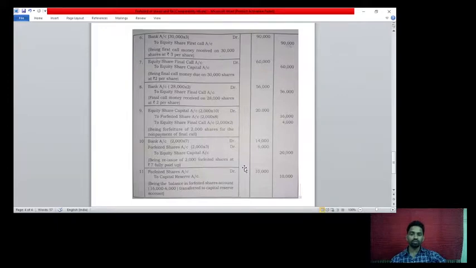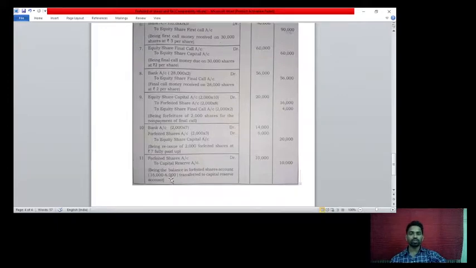Now this transaction is for the transfer to the capital reserve. Forfeited shares account debit. How did this 10,000 come? The forfeited shares credit is 16,000, minus the 6,000 loss on reissue at the price of rupees 3 per share. 16,000 minus 6,000, the remaining value is 10,000.